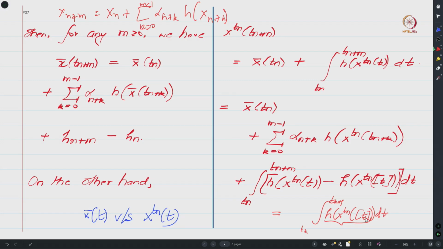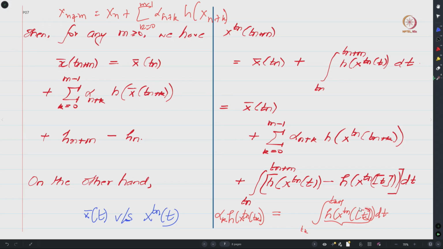Hence, this whole expression will actually be alpha k times x Tn of Tk. Now, you may wonder, how did I get this alpha k? Well, I get this alpha k because that is the difference between Tk plus 1 and Tk.